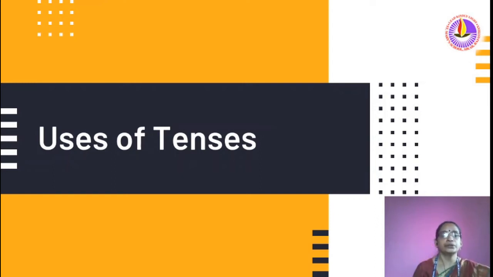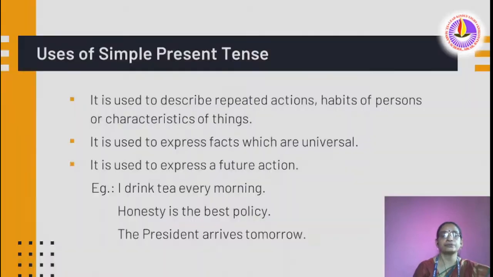Hello children, today I am going to introduce you to the uses of tenses. Uses of simple present tense. It is used to describe repeated actions, habits of persons or characteristics of things. It is used to express facts which are universal. It is used to express a future action.